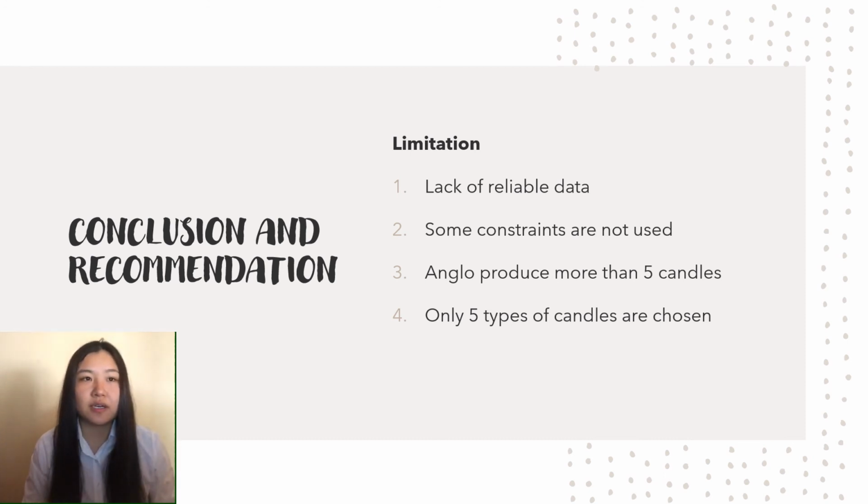And for the raw materials, they are also not fully used. We just choose 5 types of constraints that are mainly used for all types of candles. So this is the limitation for this research.